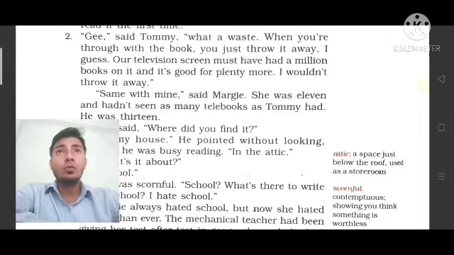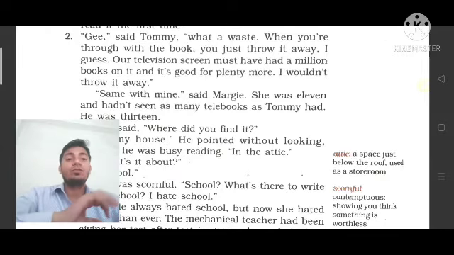He doesn't go to school, because in those days schools will have disappeared from society, and there will be no human teacher to teach you all the subjects. You will be taught by robotic teachers that will appear on your screen. So when Maggie was reading a book, Tommy was saying what a waste, it was totally a waste of time. Why are you going through this book? You just throw it away.